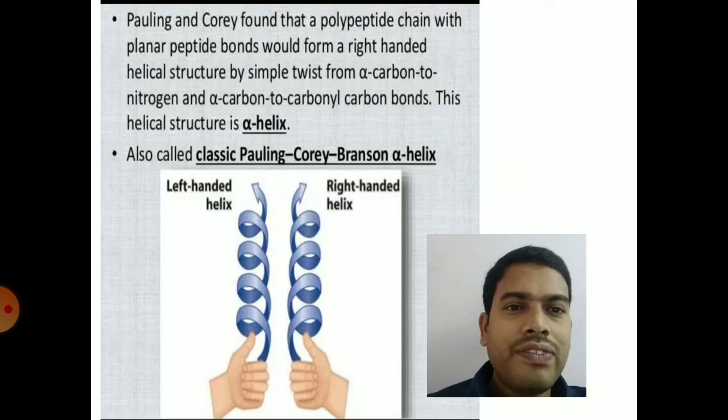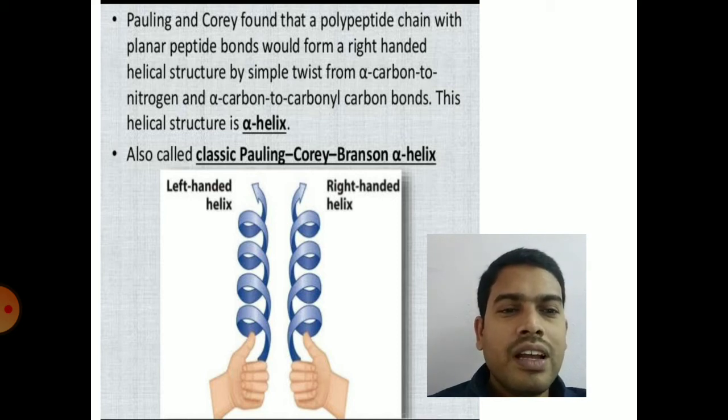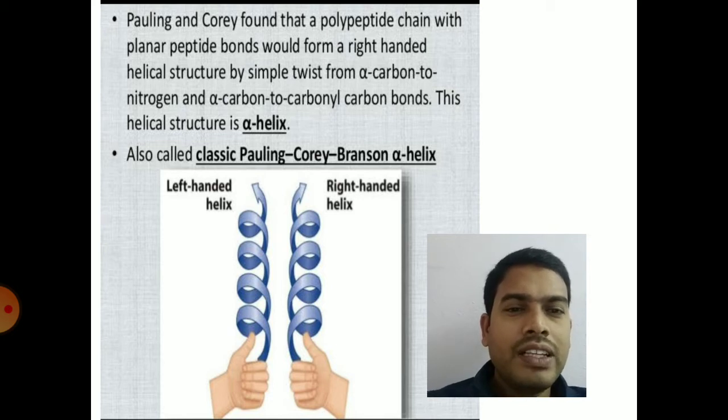If you see the structure of alpha helix, the classic alpha helix structure was given by Linus Pauling and Robert Corey. Generally alpha helix exists in two different forms, right-handed alpha helix and left-handed alpha helix. You can see the right-handed alpha helix represented with a thumb up, and the left-handed alpha helix represented like left-handed with thumb up.